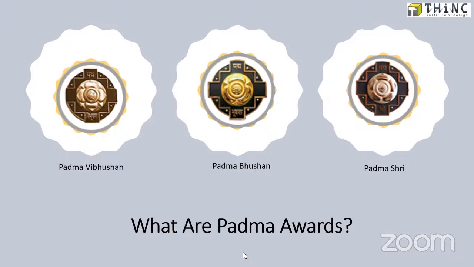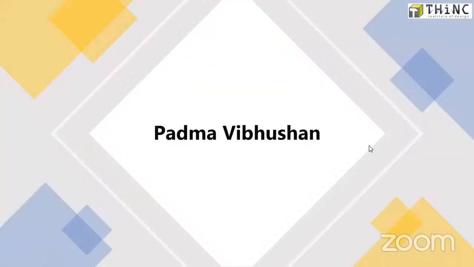After Bharat Ratna, we have Padma Vibhushan, Padma Bhushan, and Padma Shri. That is the order. The second highest honor is Padma Vibhushan, the third highest is Padma Bhushan, and the fourth is Padma Shri. So that's the order of the civilian honors. Now we are moving on to Padma Vibhushan.